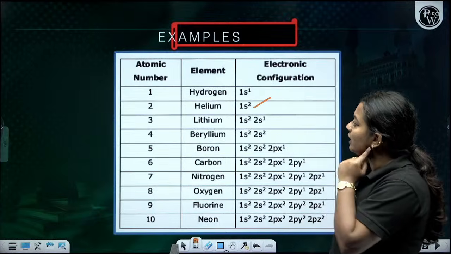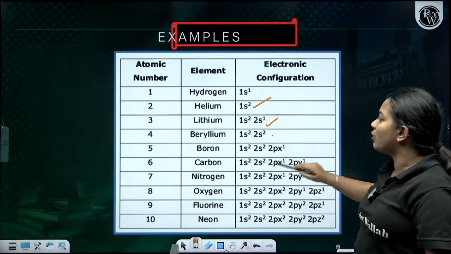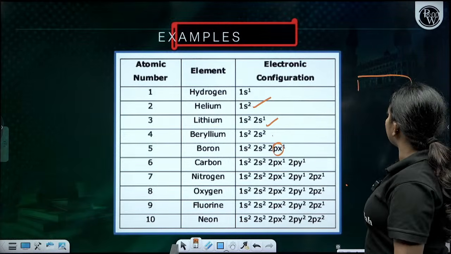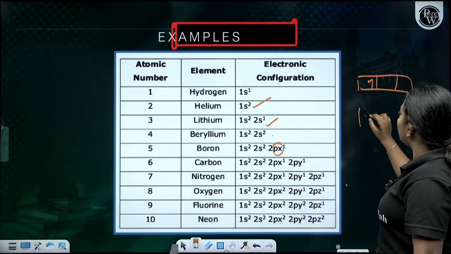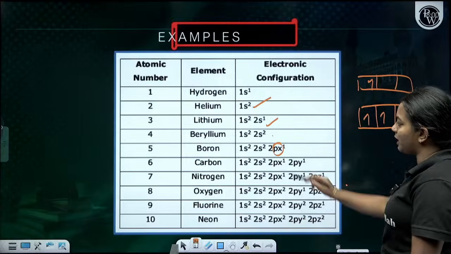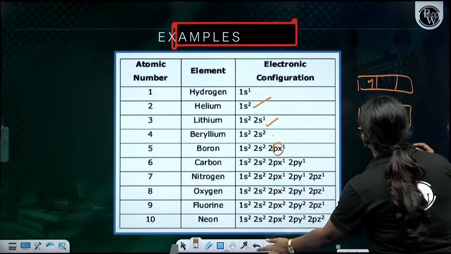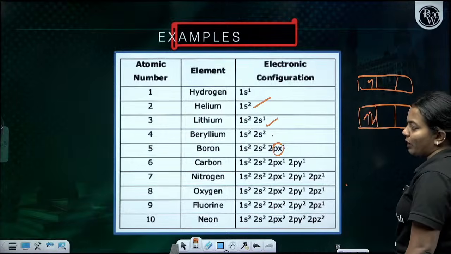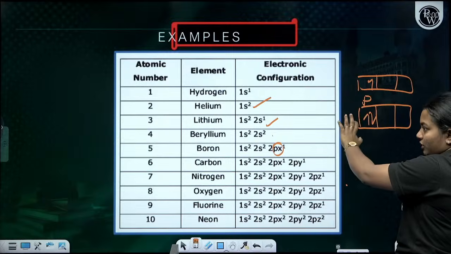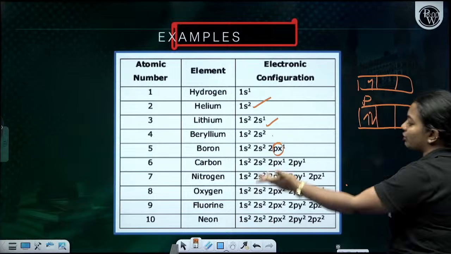So this is the electronic configuration. Helium has 1s2, lithium 1s2 2s1, beryllium 1s2 2s2. Now comes boron, which has 1 electron in the p orbital, px1. When it comes to carbon, the p orbital has 2 electrons, px1 and py1. You cannot fill it as 1s2 2s2 2p2 in the px itself, with 2 electrons. You have to fill all the orbitals of the same energy first, and then complete them again.